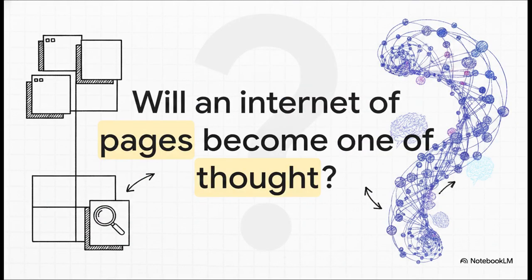As we close out this explainer, I want to leave you with a really provocative thought. If we successfully transition from navigating a flat network of documents to exploring deeply recursive, structured knowledge spaces, how will that permanently alter human cognition? Are we literally on the verge of moving from an internet of pages to an internet of thought? It is a wild concept to consider, and I really hope this provided a clear window into what that future might just look like.